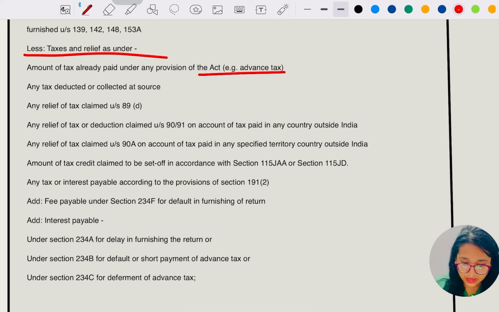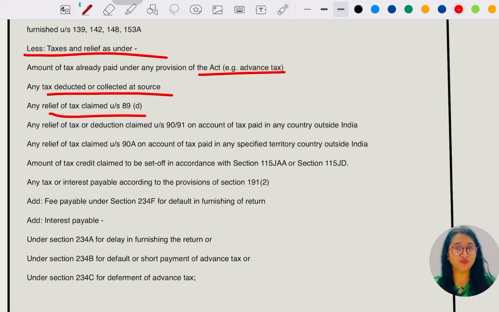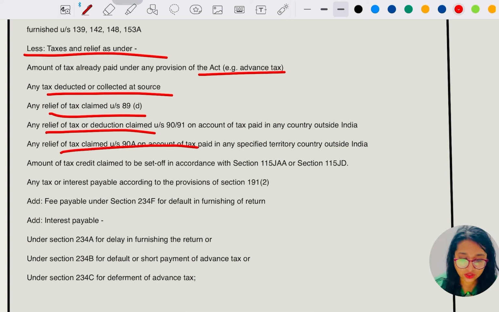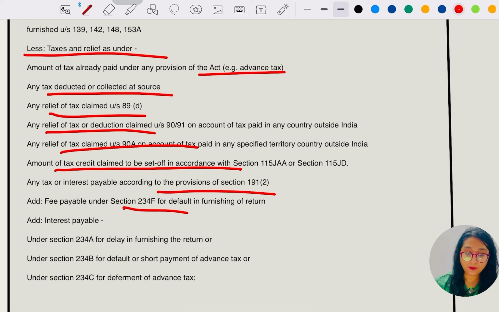So here advance tax is to be deducted, then TDS, TCS to be deducted, any relief which is claimed under section 89, any relief or tax deduction under section 90, 91, transfer price, and relief under section 90, 90A, any tax credit of MAT, and tax interest payable according to 191 subsection 2, fees payable under 234F, remember which section, interest which is to be added back, interest payable and add back this.